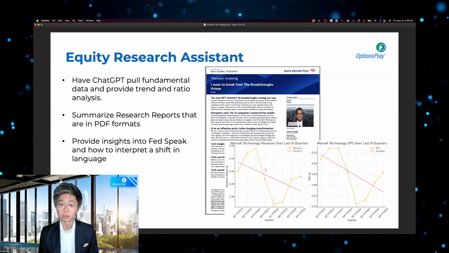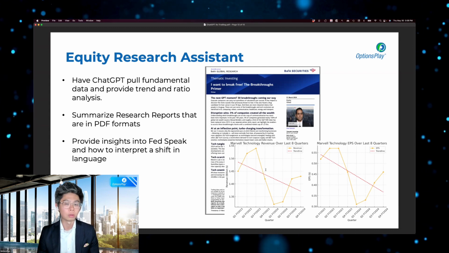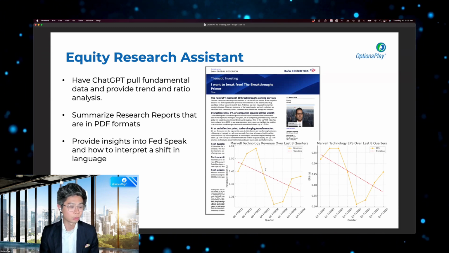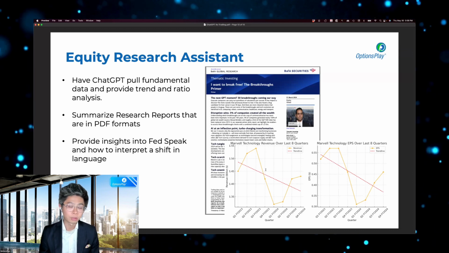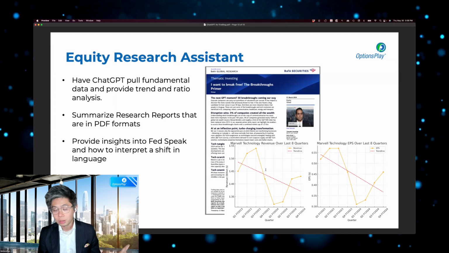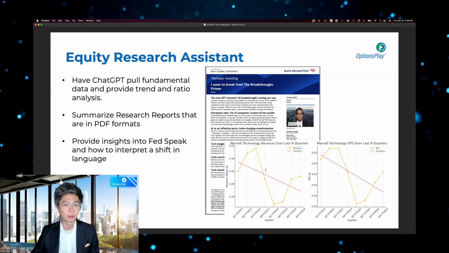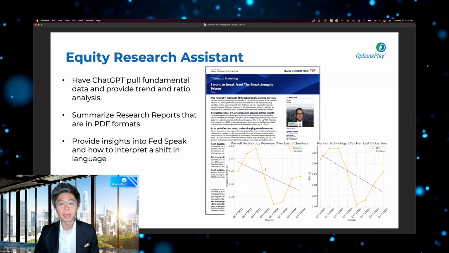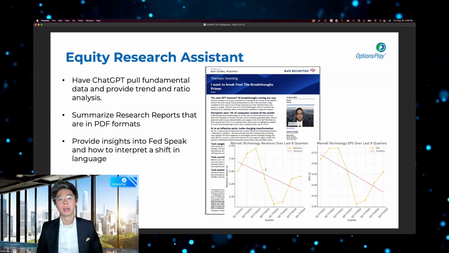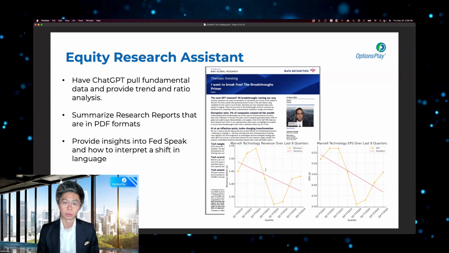It takes expertise to understand how to use the data, pull the data, analyze the data, and then draw conclusions off of that. Here, I basically have ChatGPT doing it for me for free. It takes a little bit of time building these prompts and doing it the right way, but you can get 95% of the way there without having to wait for an analyst to get back to you. If you were at a bank, you'd ask the analyst, they'd probably take a few days to get back to you with some of this data. Here, you prompt ChatGPT, and in a few seconds, you get the data you're looking for.